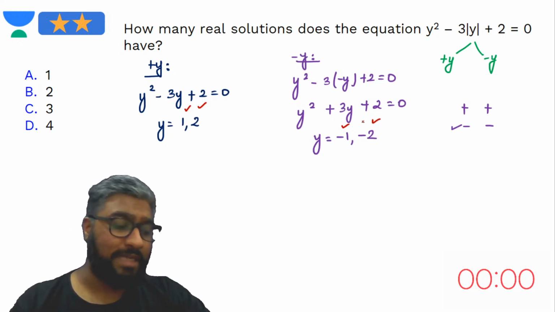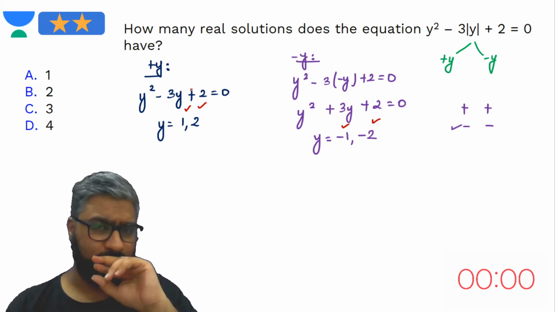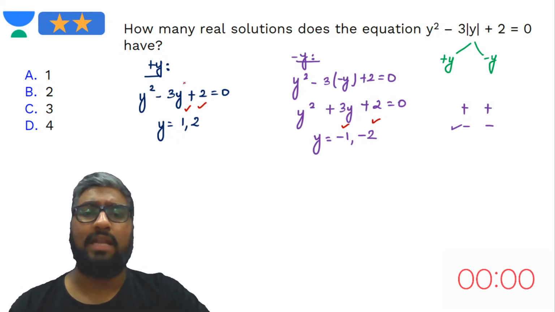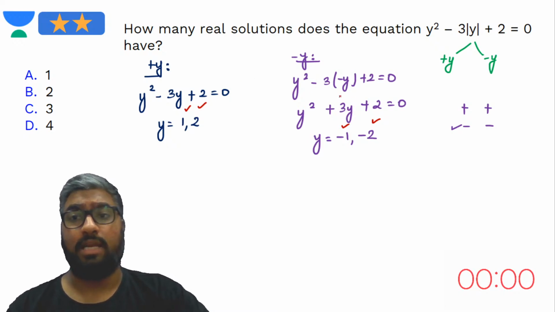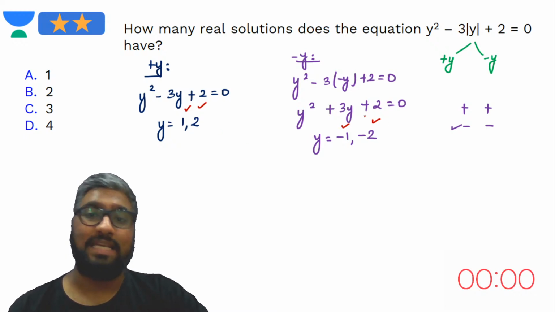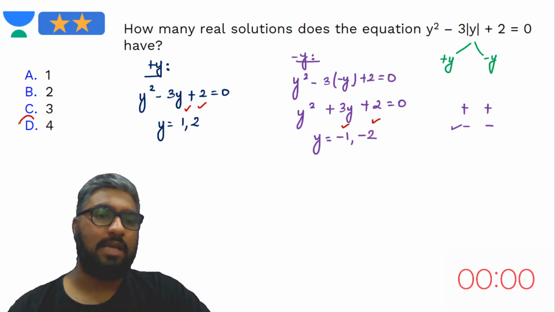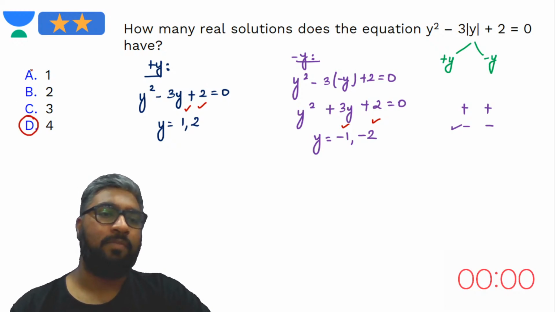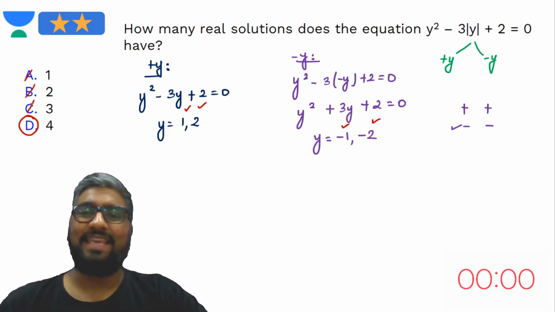Yes, you have to factorize it, guys. Do not stick to the discriminant value and decide here that there are two unequal roots. They have to be distinct. I can't have 1, 2, 1 and minus 2 and say there are four roots. No. They all four should be distinct. Only then we can call them 4 roots. So what's my answer? Option D, 4, which means 1, 2 and 3 can be let go.